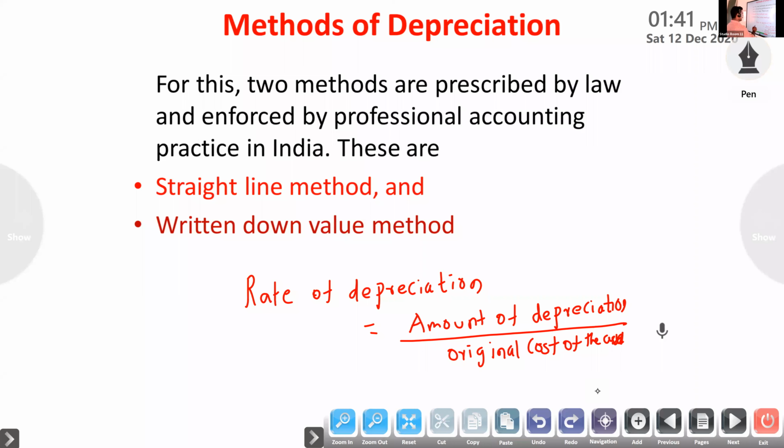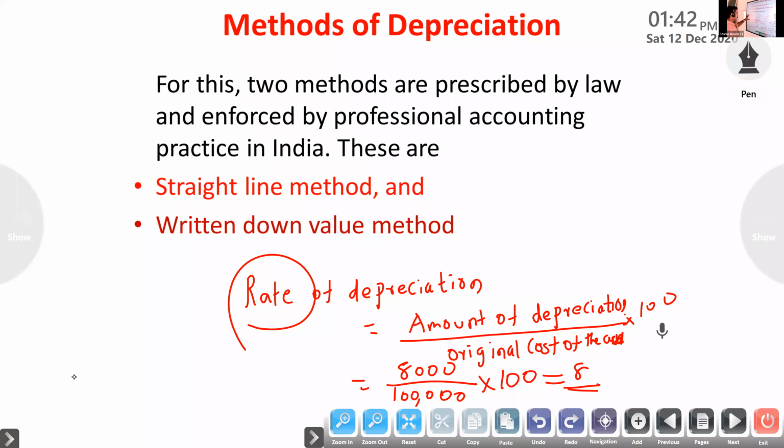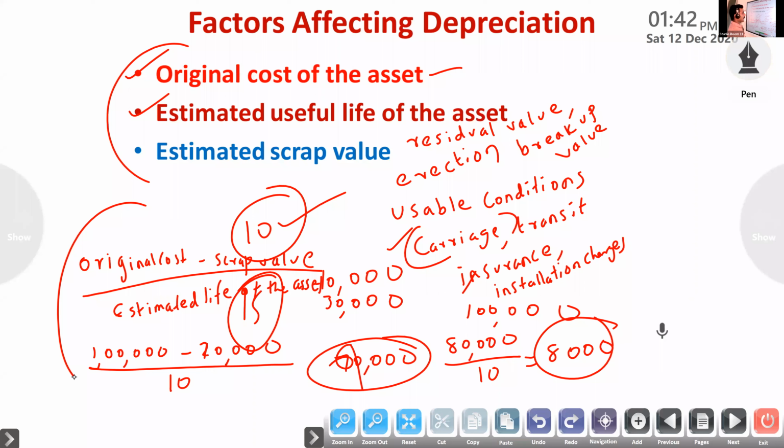So if you want to find the rate of depreciation, I will teach that in the next period. I will start the methods of depreciation, and at that time I will tell how to calculate the depreciation and the rate of depreciation. Now you have to remember the factors affecting depreciation. Very important, the theory part, so you can expect a 3 mark, 4 mark question from depreciation: original cost, estimated useful life, scrap value.